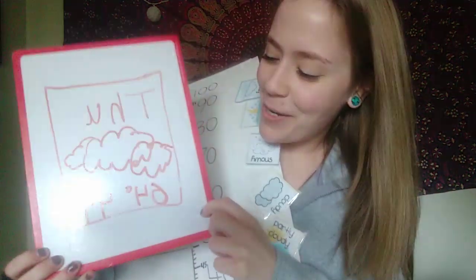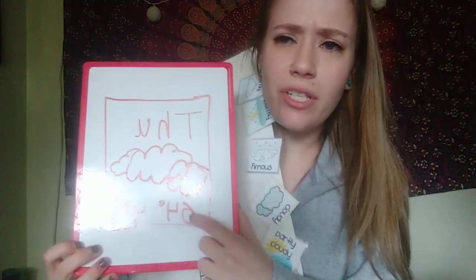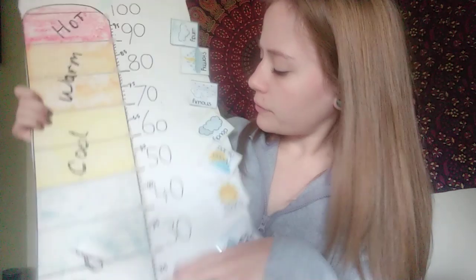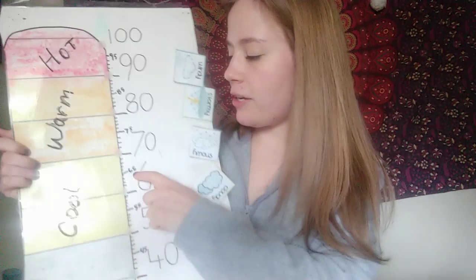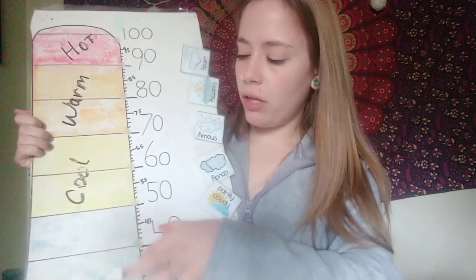Let's review. I think I might have messed up, teachers make mistakes too. Our highest temperature is 64. I don't know if I looked at that correctly on here. I think I might have, now that I'm thinking of it. But if not, our highest temperature is cool right here. So our high is in the cool range and our low is in that cold range.